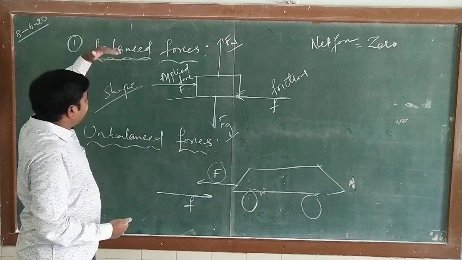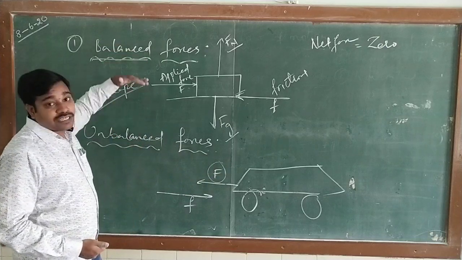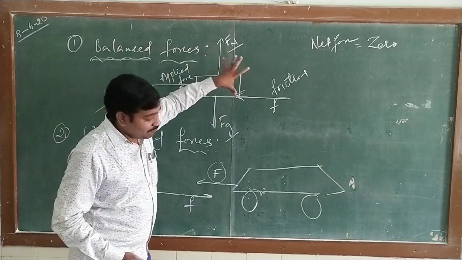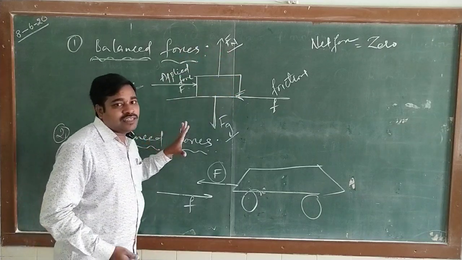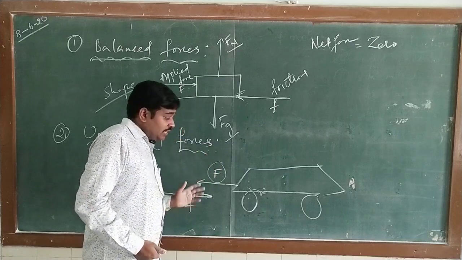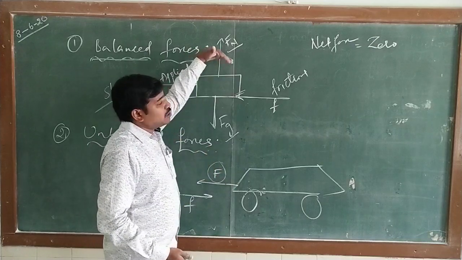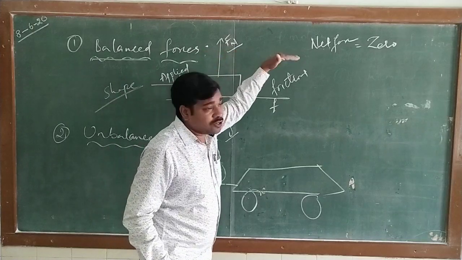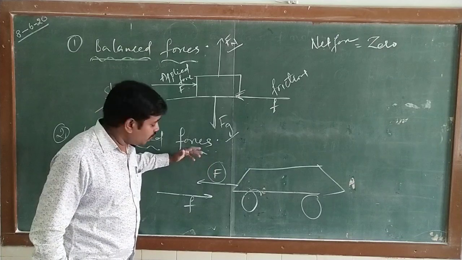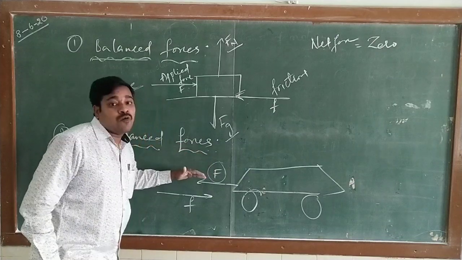So what is the difference between balanced forces and unbalanced forces? In balanced forces, all forces are equal and opposite, whereas in unbalanced forces, they are not equal and the applied force definitely should be greater than the frictional force. In balanced forces, the body is at rest and the net force is 0, whereas in unbalanced forces, the net force is not 0 because the applied force is greater than the frictional force.